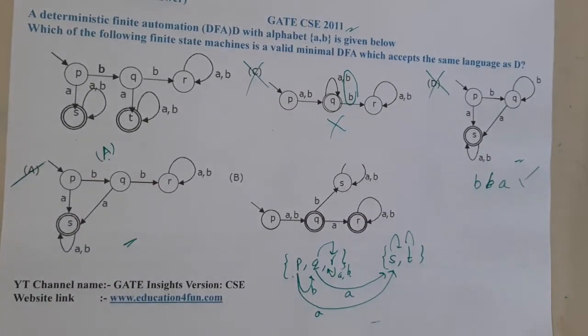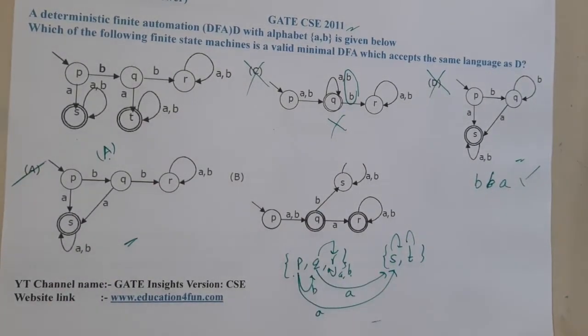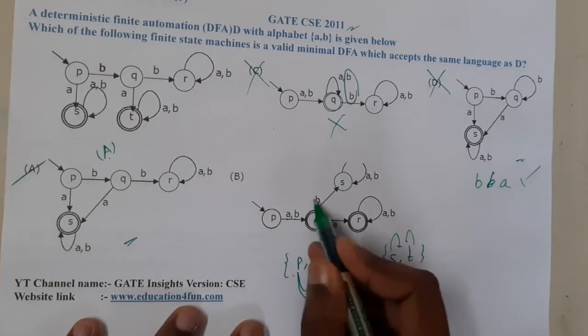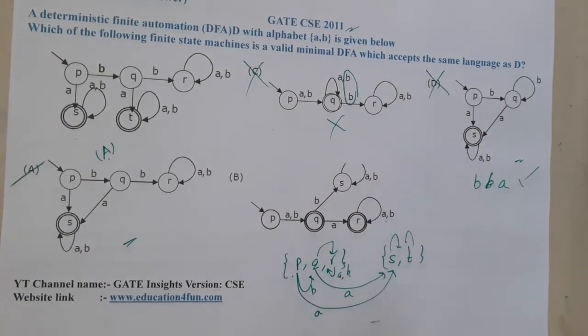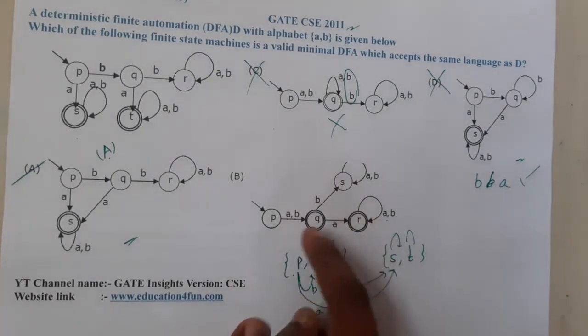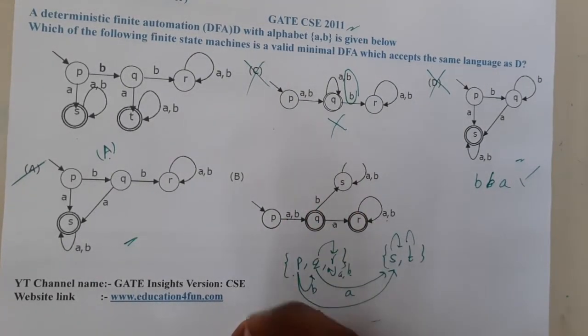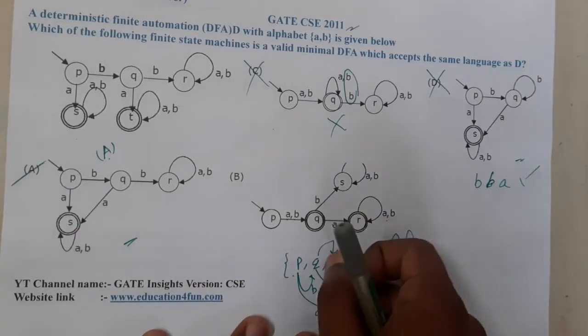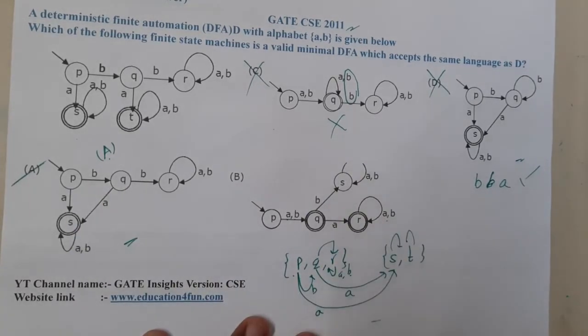I know most of the students will say, we want at least one string with respect to B, right? Let me think of it. Is there any issue in B? Everything is deterministic only. Because I can conclude that A is the correct answer using the minimization method, but using our tricks also we should be able to do it.